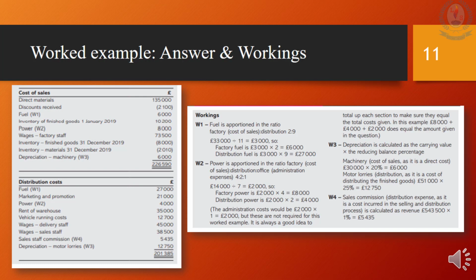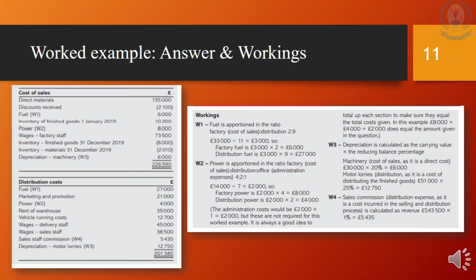Power is also required to be apportioned using a given ratio. We will see, 4:2:1 is the ratio. 4/7 is for the factory, that is the amount goes under cost of sales. 2/7 to the distribution expenses and 1/7 is for office. Can you remember where we record office related expenses? It should be under administration expenses. Next is rent on warehouse. This is a storage cost which is related to distribution expenses.